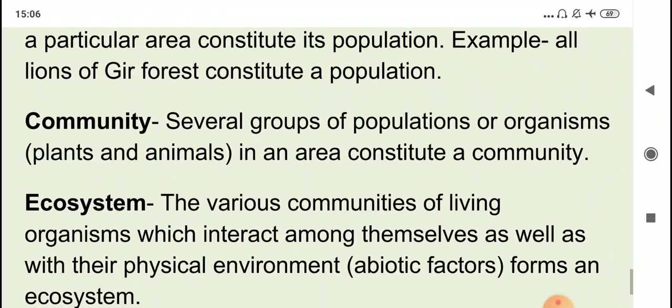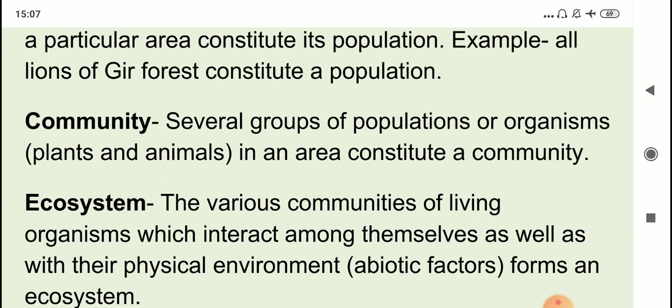Now next is community. Several groups of populations or organisms in an area constitute a community. So when many populations of different types of plants and animals come together, if we consider them in a particular area, then they constitute a community. So in a particular area we will find several populations of different plants and animals. Next term of a higher level is ecosystem. The different communities interact amongst themselves, and they also interact with their physical environment.